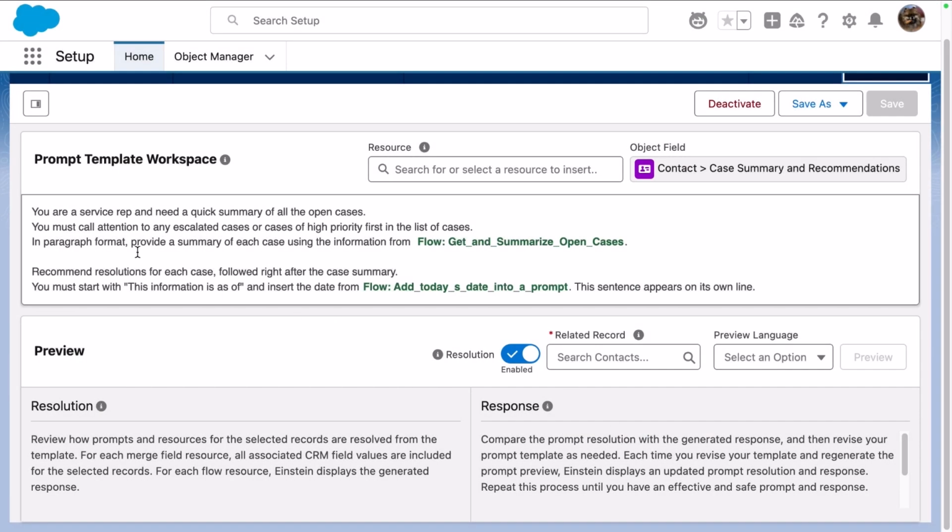So what you see here is it's pretty similar to the prompt template that you saw in the first demo, with the additional prompt where I'm asking it to start with "This information is as of" an inserted date from a prompt flow. And this sentence appears on its own line.